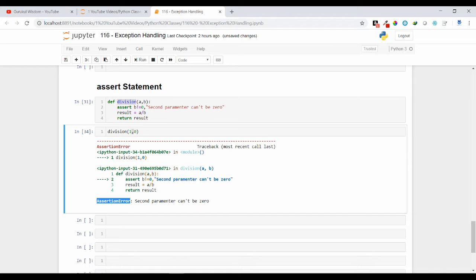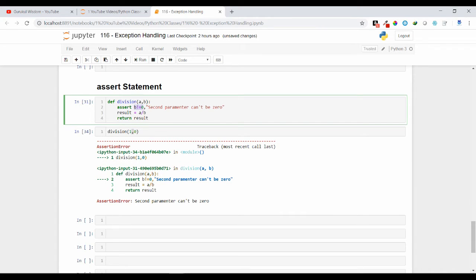You are confident that b shouldn't be 0, and that's why you can put an assert statement there. Only if the condition is satisfied do I want to execute the rest of the code. If the condition is not satisfied, then you just come out of the code and give the assertion error.